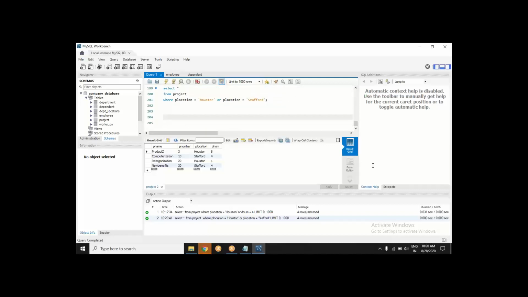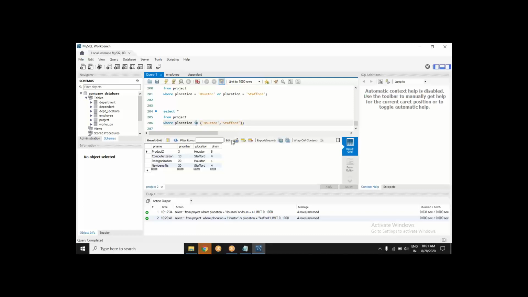There is another way of doing this, which is done by Nikhil and Jyoti, and it is given like this. Select from project where, and in where we mention the condition, but this time we mention it as p location, and we are using the IN keyword here.